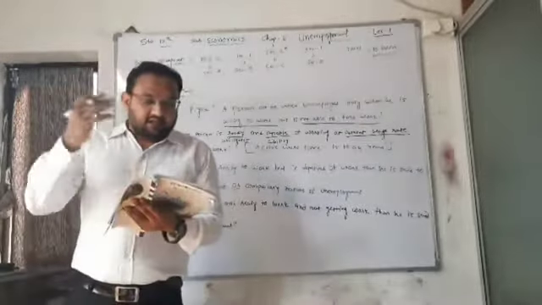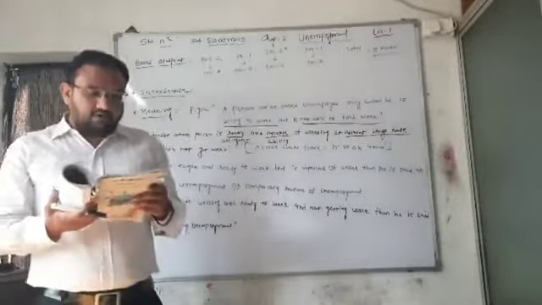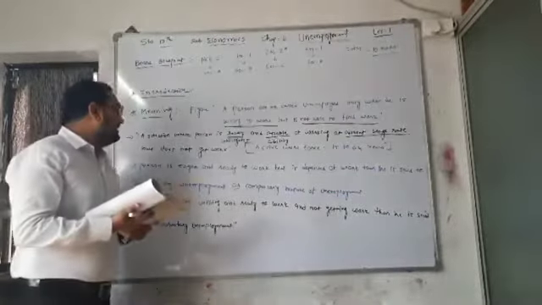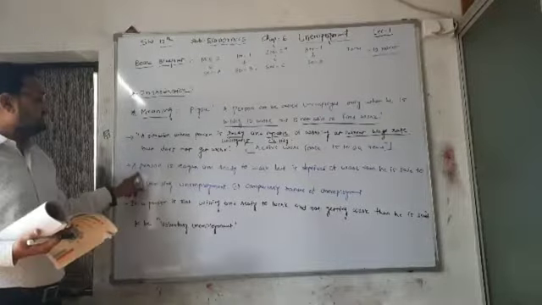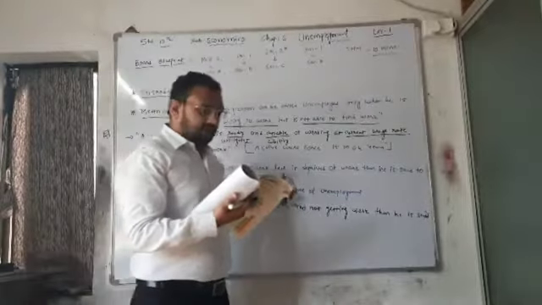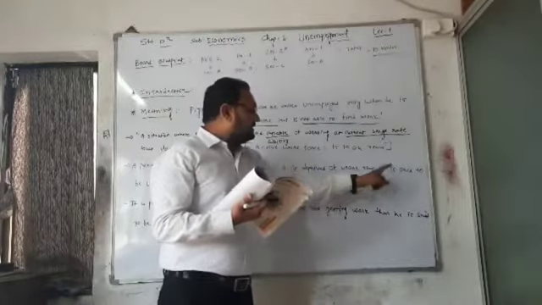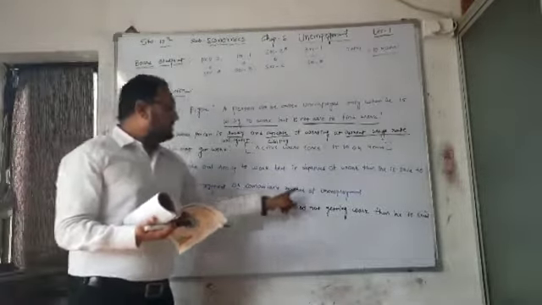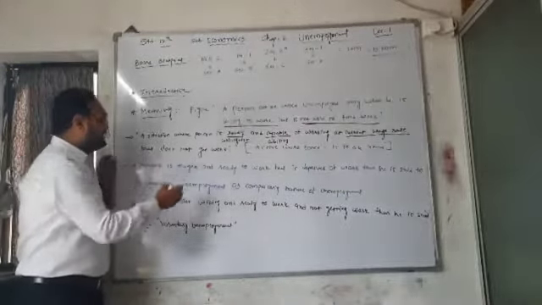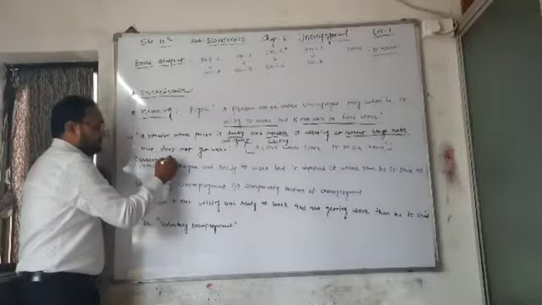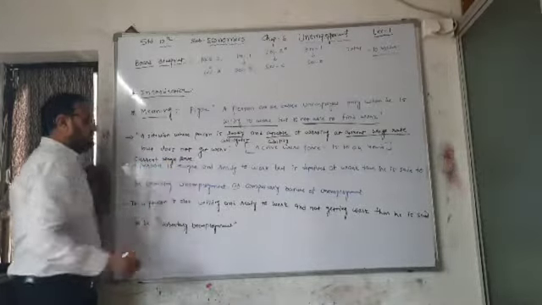Done? Next para. According to the above definition, at the current wage rate, a person is eager and ready to work, but is deprived of work, then he is said to be in involuntary unemployment or compulsory unemployment. Here one thing is being said, that he is ready to work at the current wage rate.